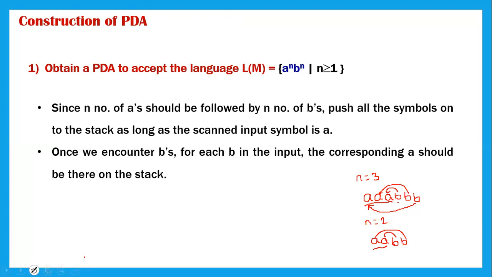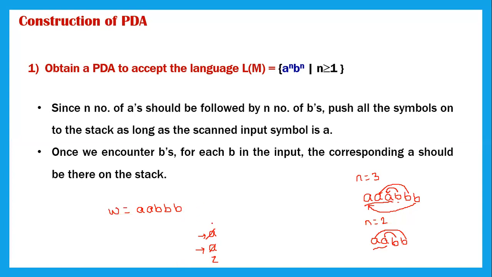Let's take an example of that as well. Suppose I make W as AABBB. First we push A onto the stack. Initially Z will be there, and A I am pushing onto the stack. Then again one more A I am pushing onto the stack. Then I have B. Once I read B, A has to be popped out from the stack. And then I'm reading B, so this A will be popped out from the stack.